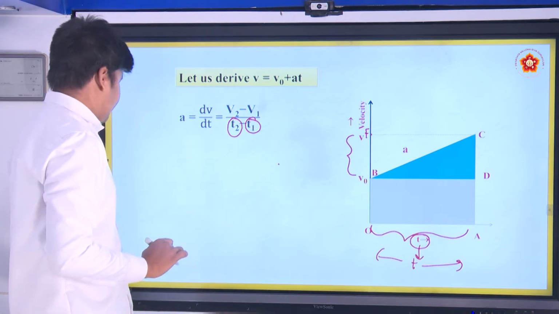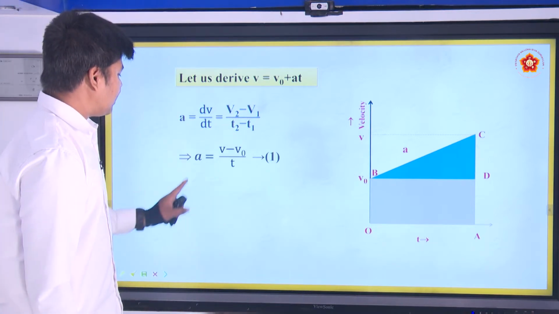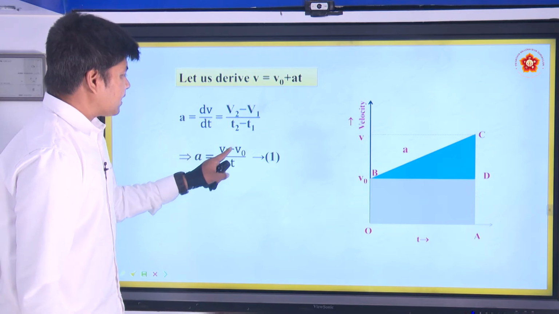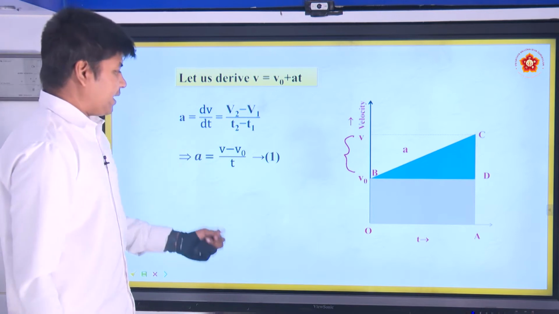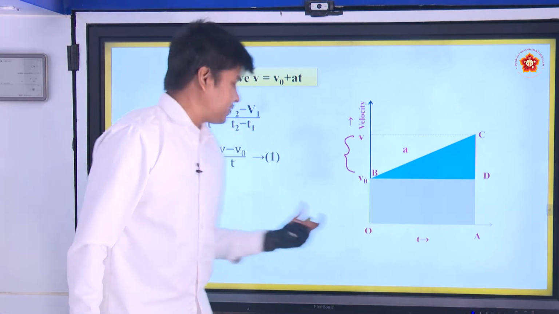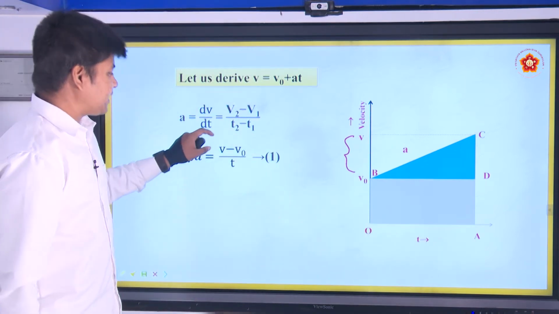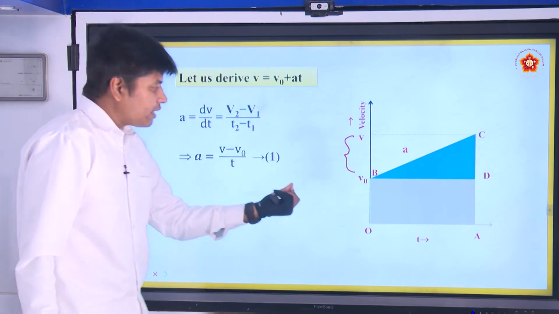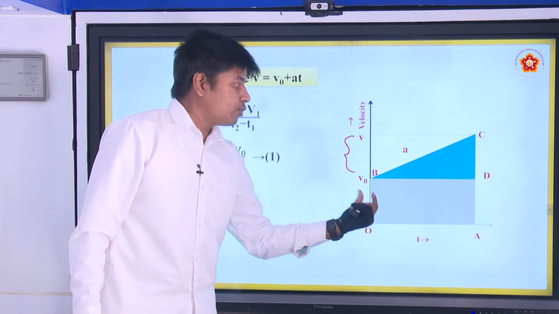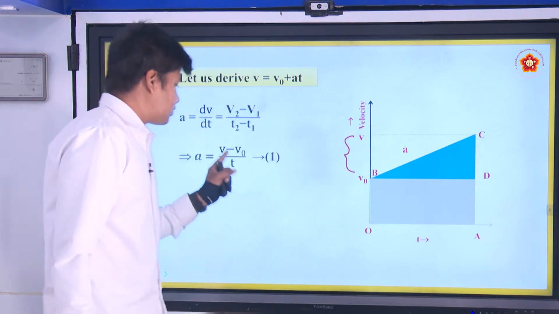So, let us rewrite in this notation. So, a is equal to v minus v naught over t, right. This is the change in y by change in x, change in time. Acceleration is nothing but change of velocity, but by the time it took to change. It took t time to change from v naught to v. So, that is the ratio.